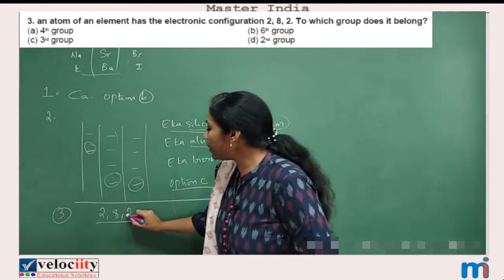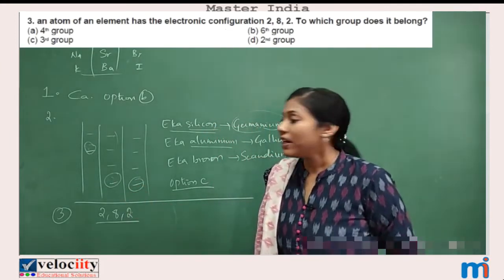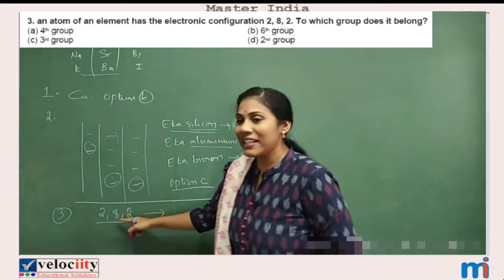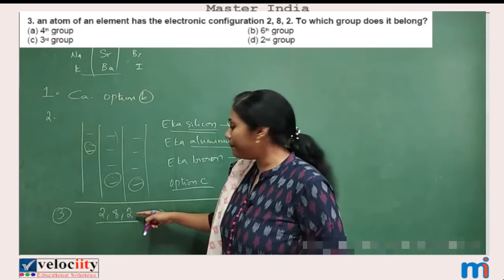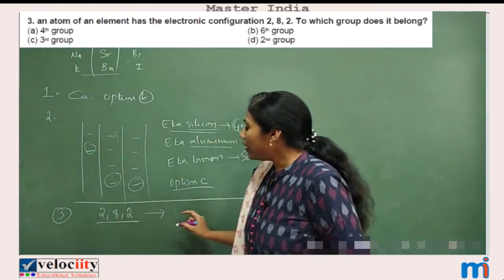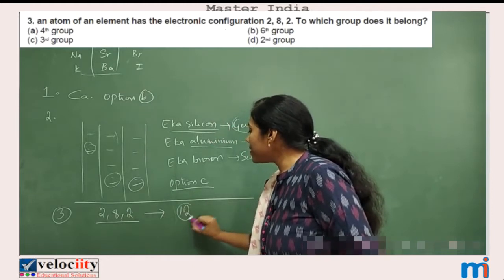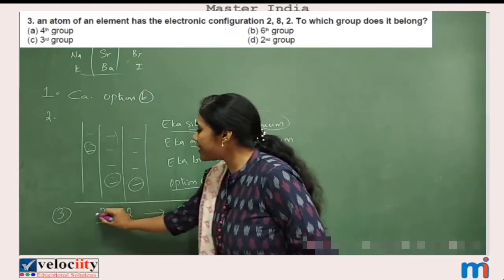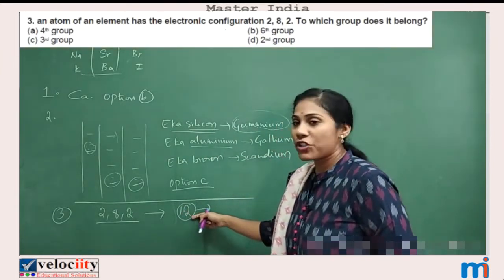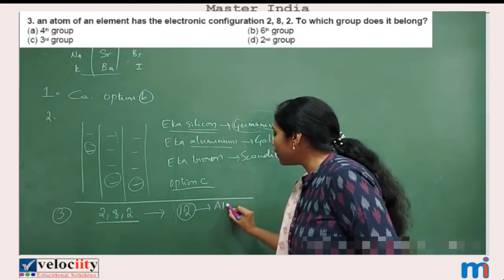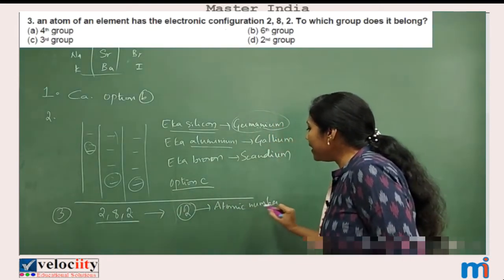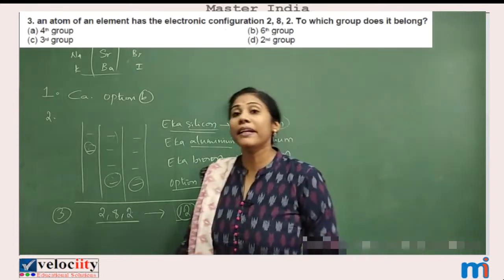This is the electronic configuration of the element. So can you tell me what is the atomic number of this element? Just add these numbers. How much do you get? 2 plus 8, 10, 10 plus 2, 12. So atomic number is 12. So when you add all these numbers which is there in electronic configuration, you will get the digit 12. So what is this 12? This 12 is nothing but atomic number. So this element is having an atomic number 12.